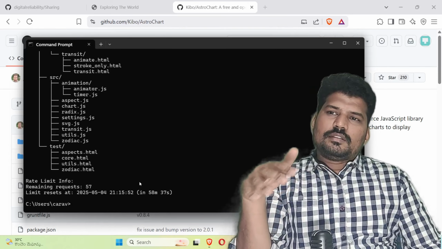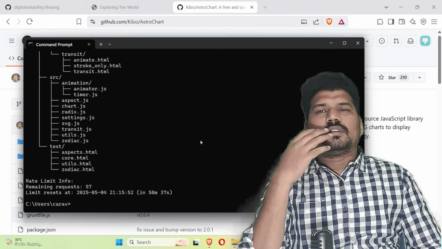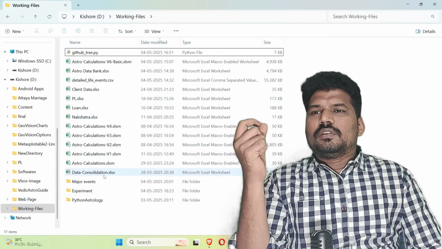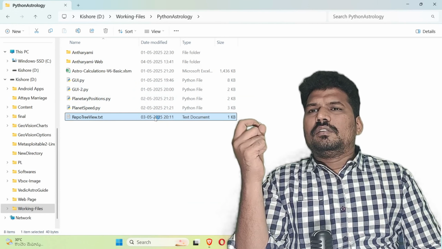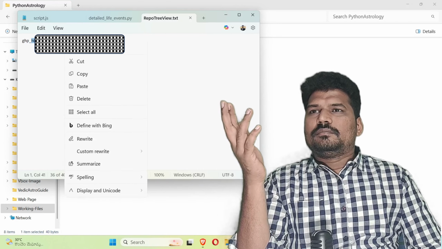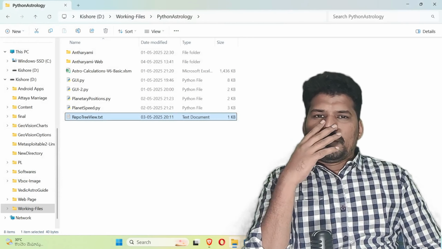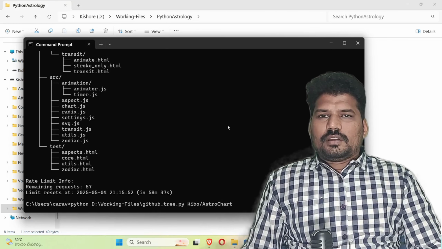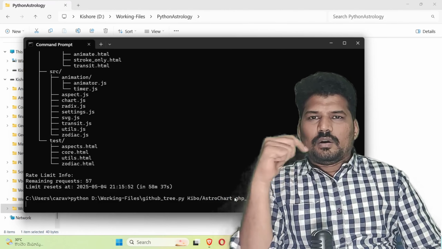If you have a token key, then you will have 5000 requests. You just need to get a token key. I already have the token. Just opening my token. Okay, this is my token. I have copied this one. So now I am using this with my token. I have copied the token at the end. So now let's see how it's going to generate.